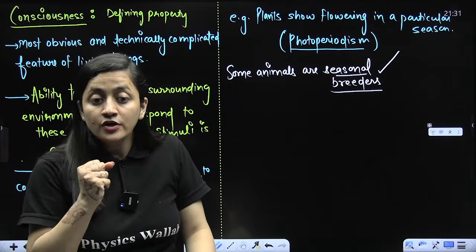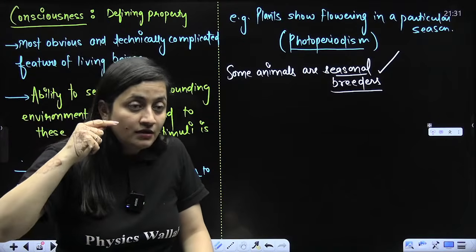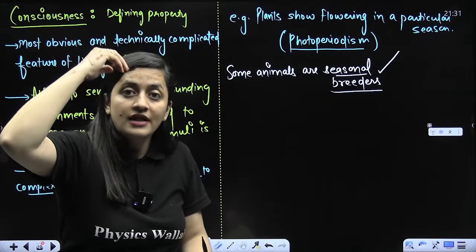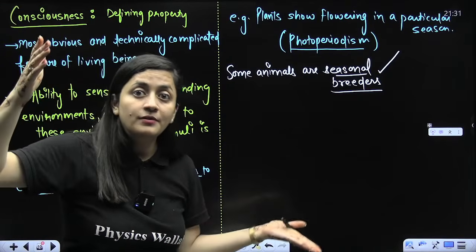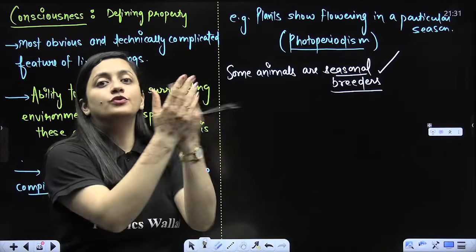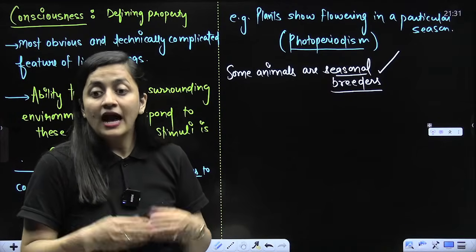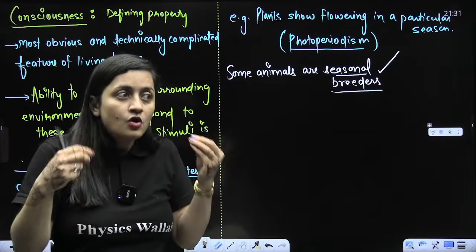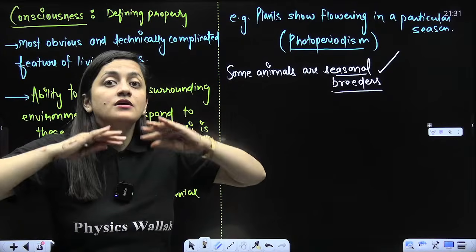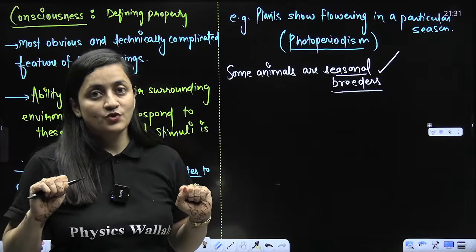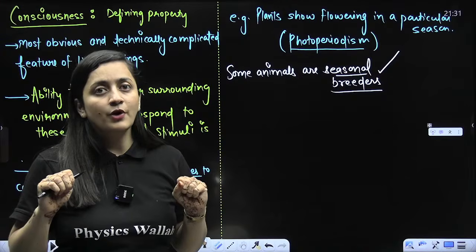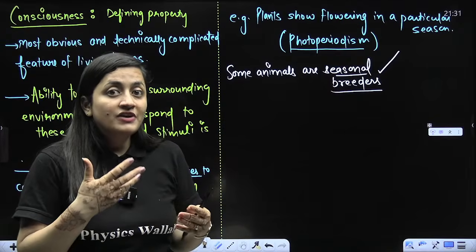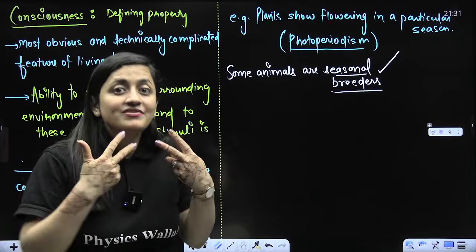So we cannot say otherwise for any living body, be it a unicellular organism or multicellular organism. You can talk about any chordata, you can talk about any bacteria, they all respond to the stimulus, right? And we humans, beta, we are too aware. We are not just aware of our surrounding, we also show self-awareness, right? Self-awareness. Are you getting my point? Self-consciousness we have. We know what we are doing, right? We know we are not feeling good. We know we are lying. So we have that emotion too.